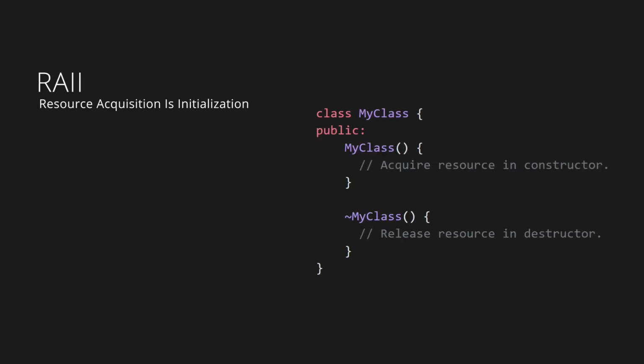Even the most commonly used terms, idioms, and best practices in C++ are terribly named. For example, RAII, which stands for Resource Acquisition Is Initialization. This is a super important idiom in C++, but the name makes it so much more confusing than it actually is. It just means that when an object goes out of scope, its resources should be freed automatically. So make sure you put the resource releasing logic in the destructor.